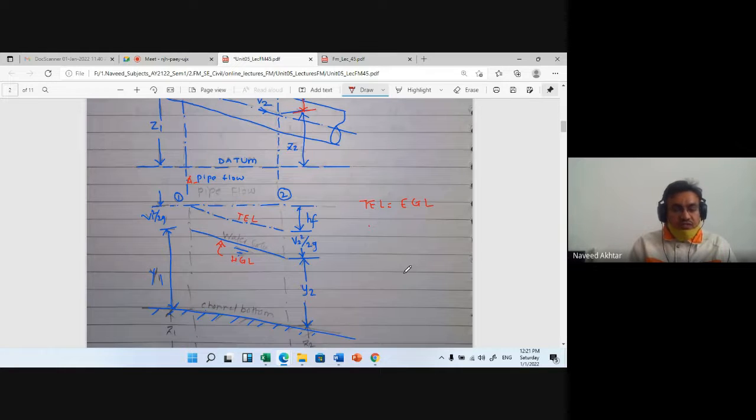That's why in open channel flow we need a slope of the channel bottom, so that the weight of the flowing body acts towards the flow and the flow of water is continued.